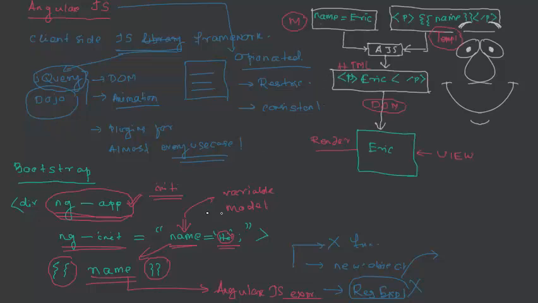If we try to deconstruct the element below, the first section is the model, which contains our data, name equal to Eric, and this is the template section, where there is a paragraph and we define some curly bracket notation. This is known as a template, and AngularJS creates its own template vocabulary.